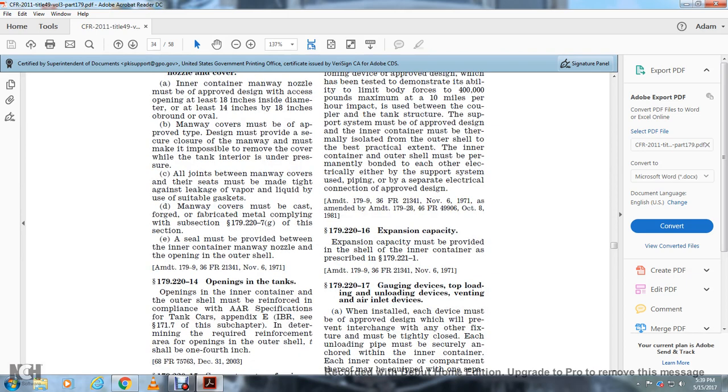179.220-16 Expansion capacity must be provided within the inner container as prescribed in 179.221-1.